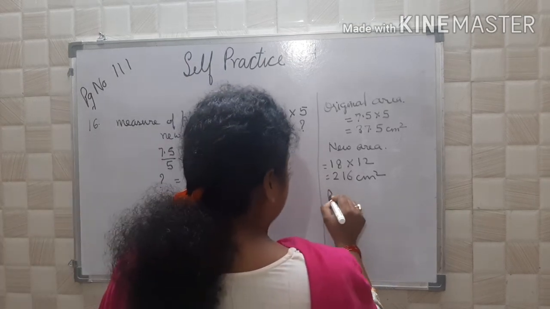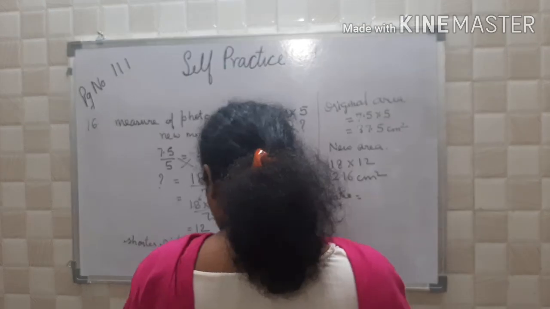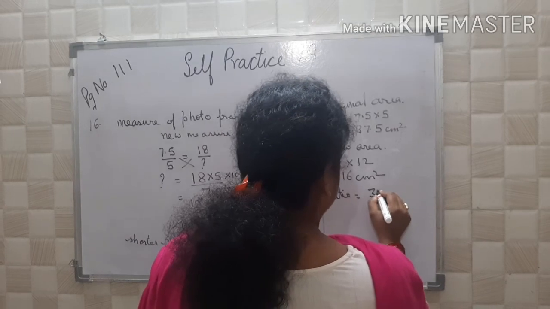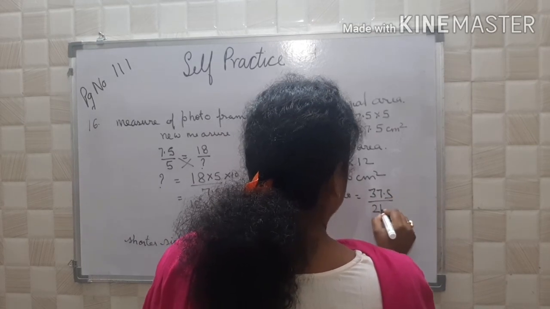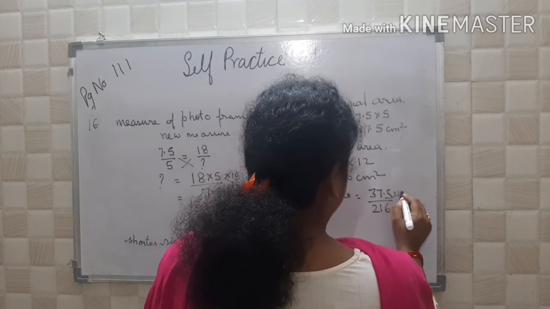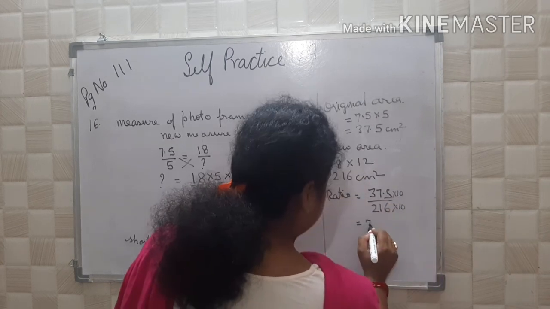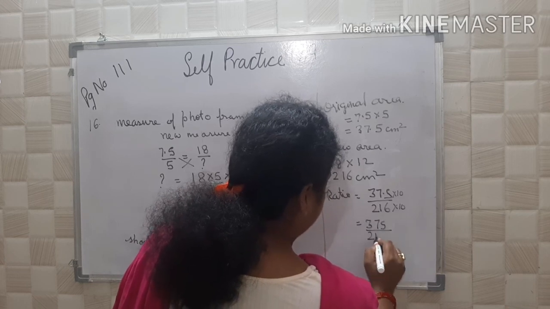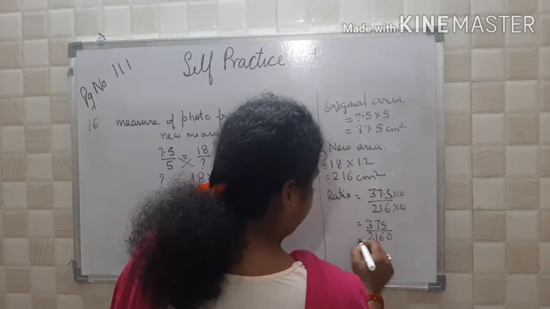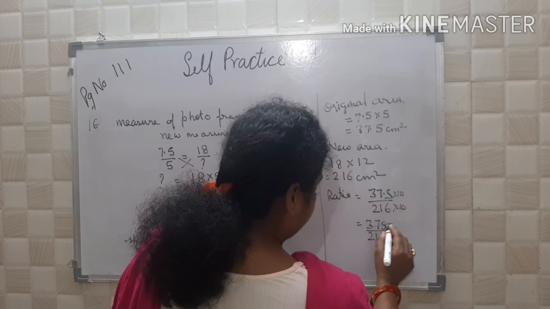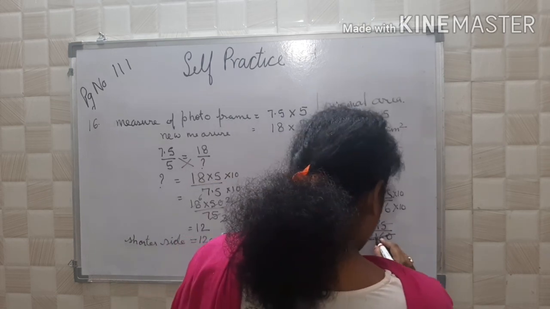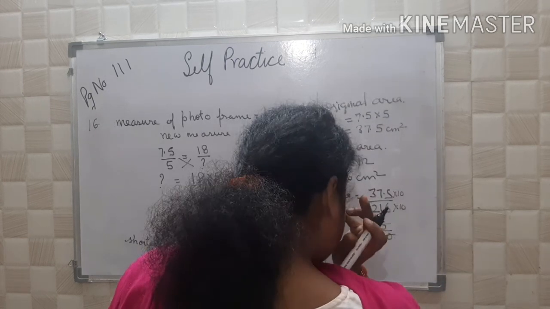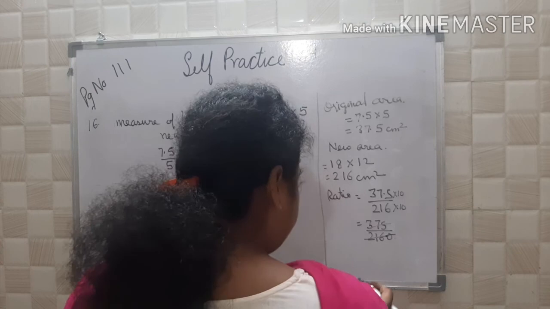Now the ratio. So 37.5 upon 216. Multiply by 10 in numerator and denominator: 375 upon 2160. Now I am directly cancelling out by 5 only I can do.